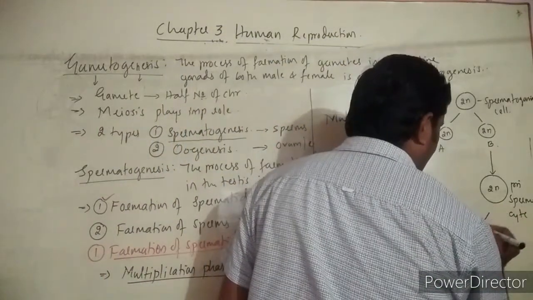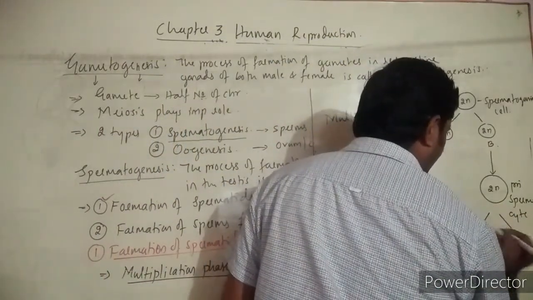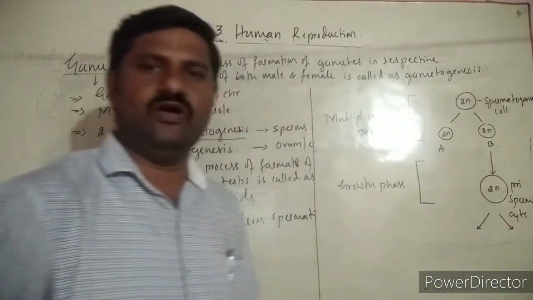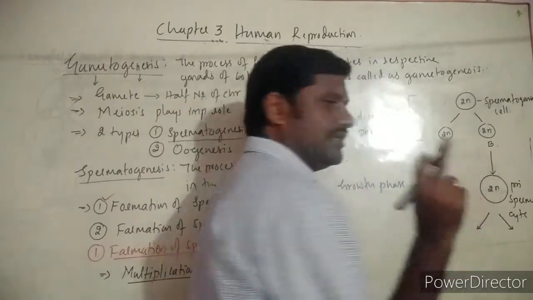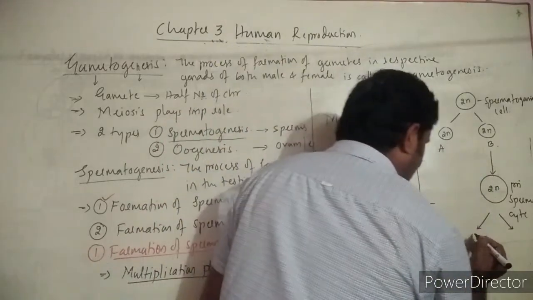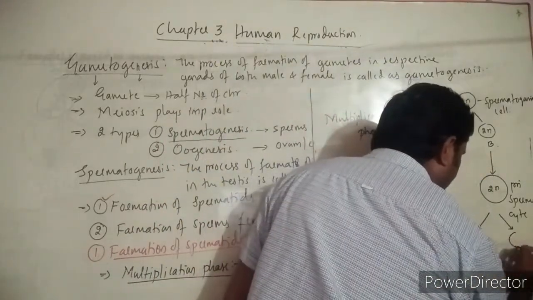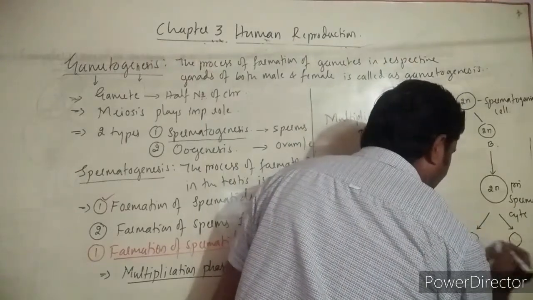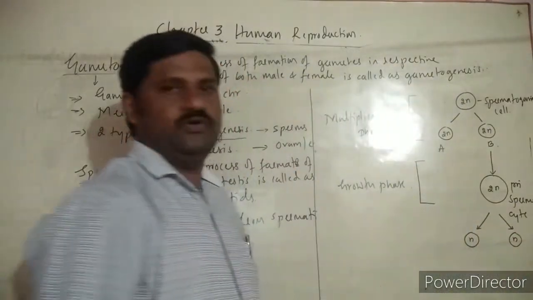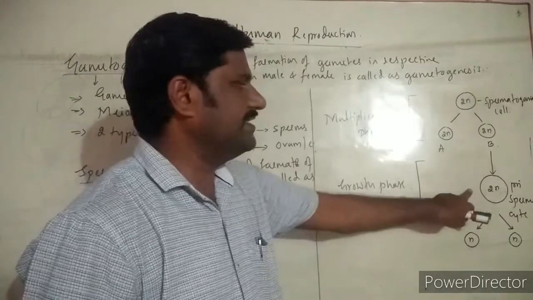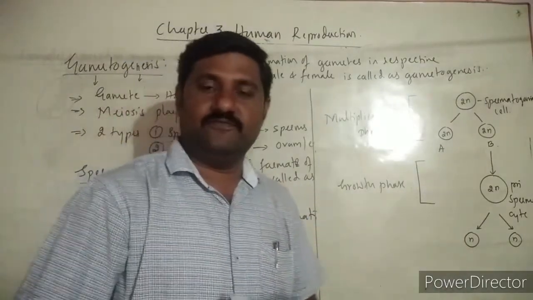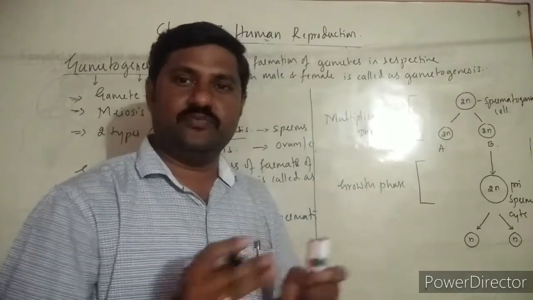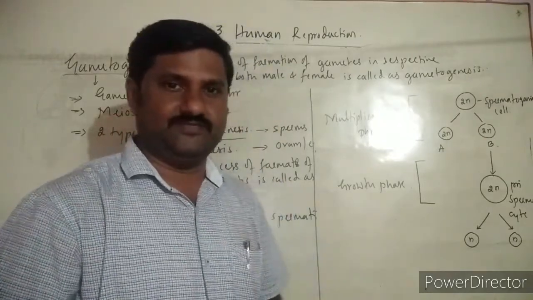This cell undergoes meiosis 1. In the first maturation division, two cells are formed and both cells have half the number of chromosomes when compared to the parental cell. So this is called the first meiotic division, the first maturation phase.